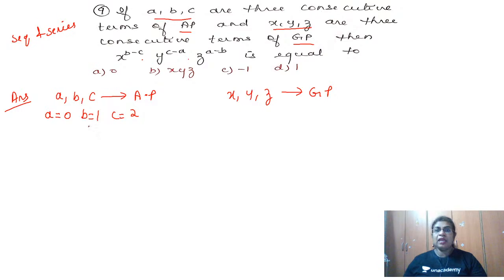Yes, if it has to be AP, then what should happen? The common difference has to be the same. So B minus A, that is 1 minus 0, is 1, and 2 minus 1 is 1. So yes, these are allowed to take for A, B, C.